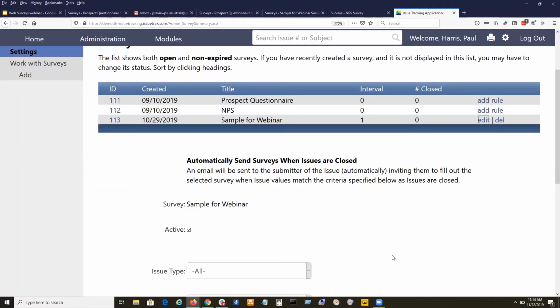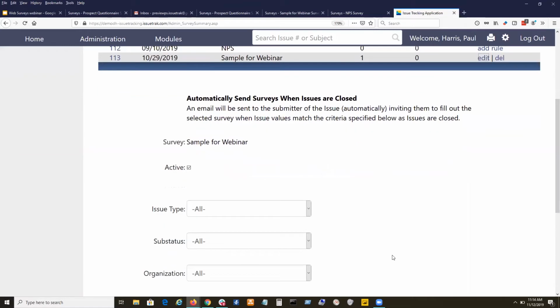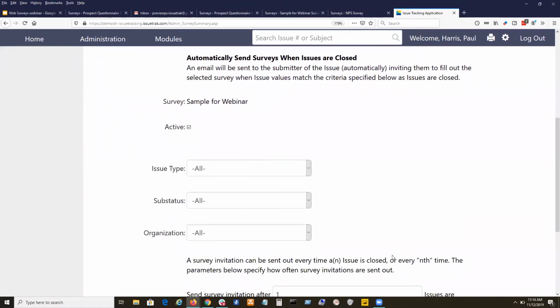You have that ability to set up the survey and send survey invitations automatically. And you can see for this survey, I called it sample for webinar. I know, really original, right? Very original. I said send it for all issue types that are closed, send it for all substatuses as issues are closed, send it for all organizations as issues are closed.